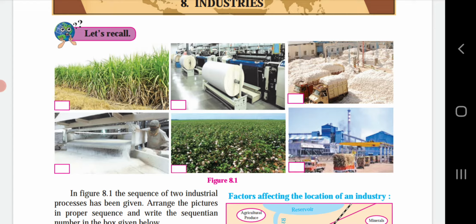And after that, in the fourth picture, we can see the sugar production is done. So the sugar process is completed within these A, B, C pictures. And the remaining 3 pictures are related to the cotton textile industry. That is, in picture number 5, you can see the cotton is grown. In picture number 3, cotton is turned into different threads.